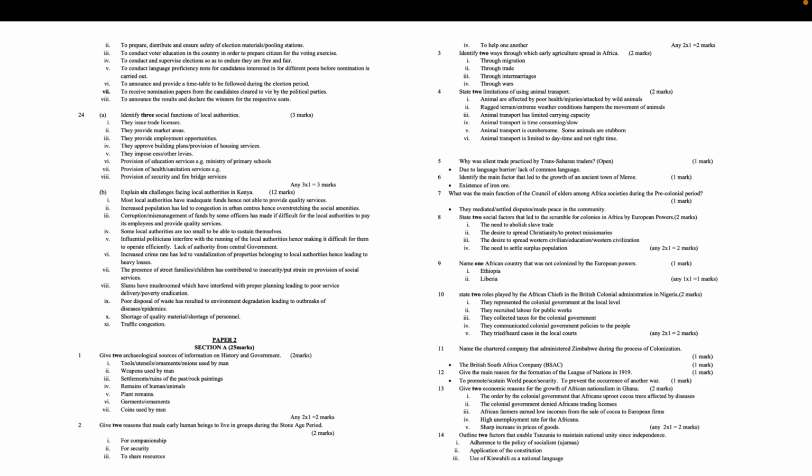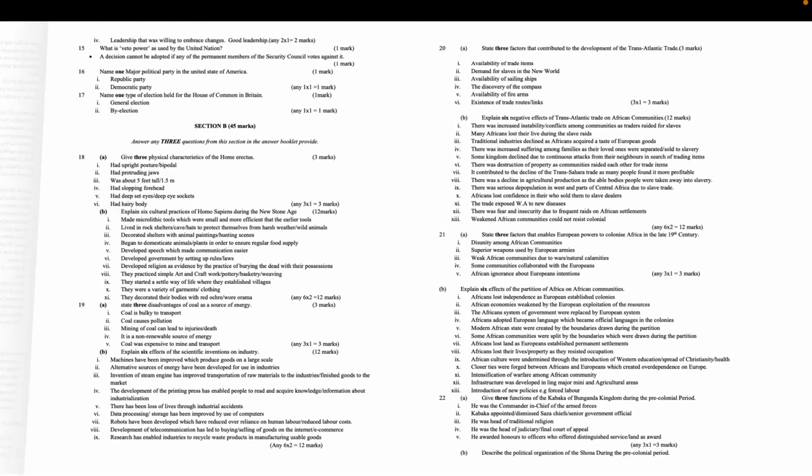14. Outline 2 factors that enable Tanzania to maintain national unity since independence. Adherence to the policy of socialism, Ujamaa. Application of the Constitution. Use of Kiswahili as a national language. Leadership that was willing to embrace changes. Good leadership. Any 2x1 equals 2 marks.